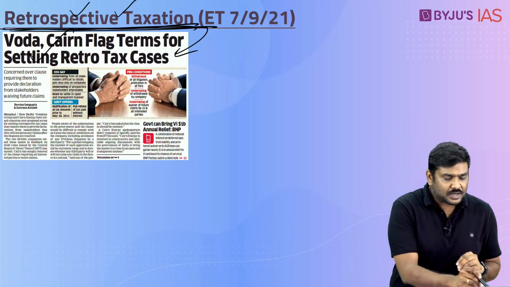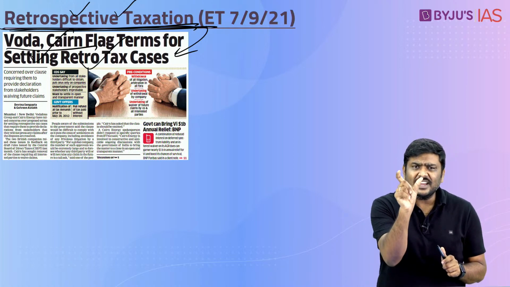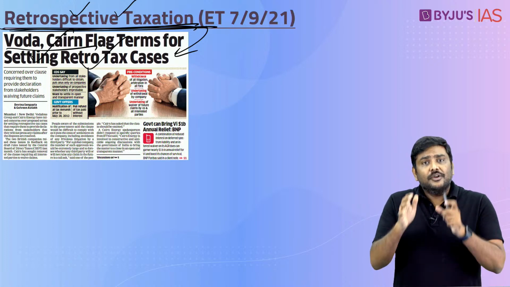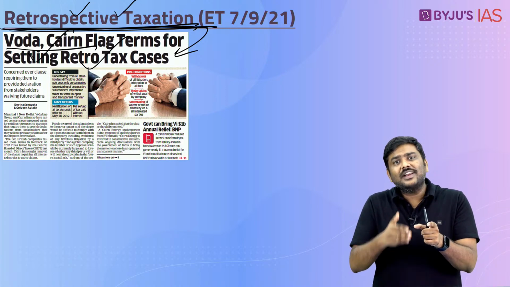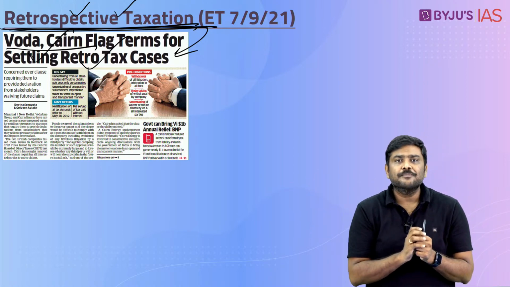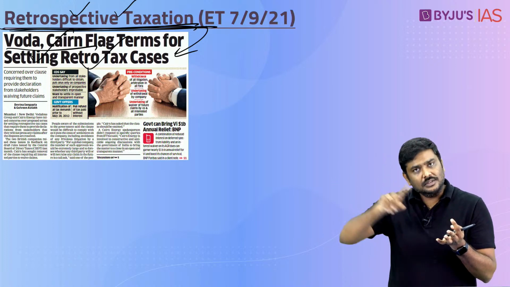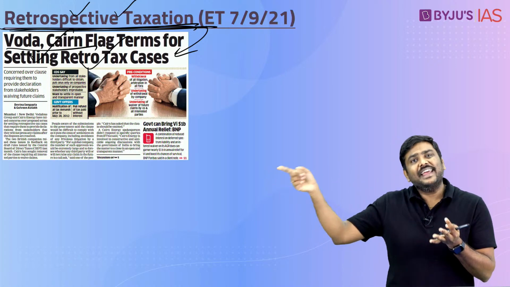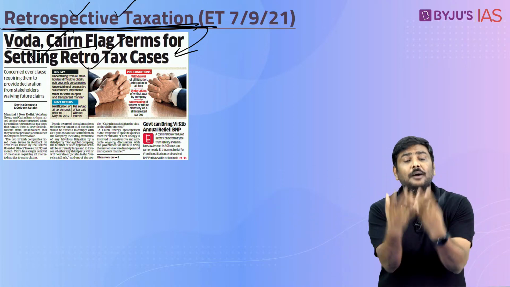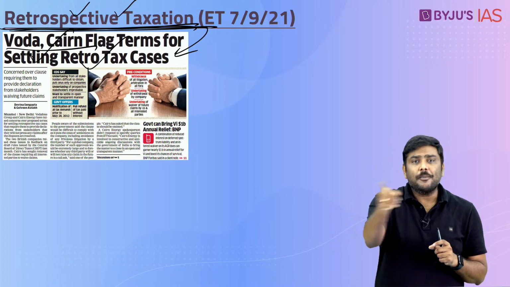Now, companies such as Vodafone and Cairn Energy have raised a concern with respect to this particular condition imposed by the government. Their argument is very simple. When you say I will have to give an undertaking, I will have to take the approvals of many stakeholders. For example, the shareholders and the directors of the company. If there is any supplier or any related party of the company, I will have to take the approval from all of them, which is not possible for a global company operating on a global